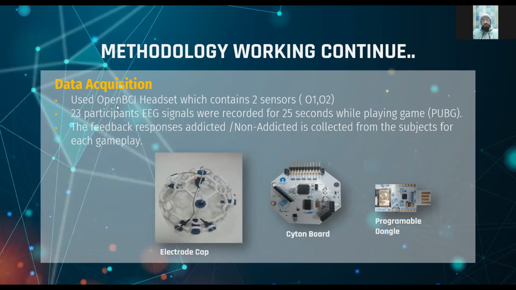Now coming toward the first part, we use the OpenBCI headset that contains two sensors, like we use the O1 and O2 occipital lobe. We include 23 participants and we get the data for 25 seconds while playing games. As we have used only the PUBG game, we have only one subject related to the game. So 23 participants' data was collected. The feedback responses of addiction, non-addiction is collected from the subject for each gameplay. Like we give a person 25 seconds to play a game and then we record the data.